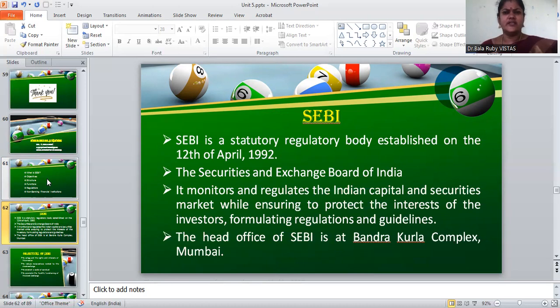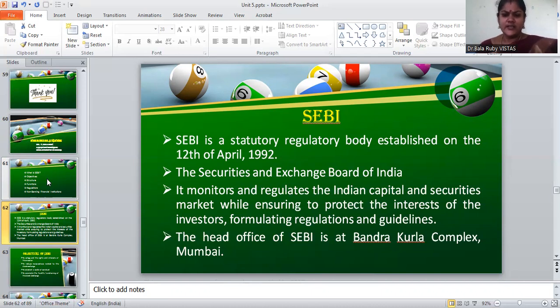In the capital market as well as the security market, we are facing so many problems. In order to regulate these problems, we have set up SEBI. So, the main purpose of SEBI is to regulate the capital market or the security market.